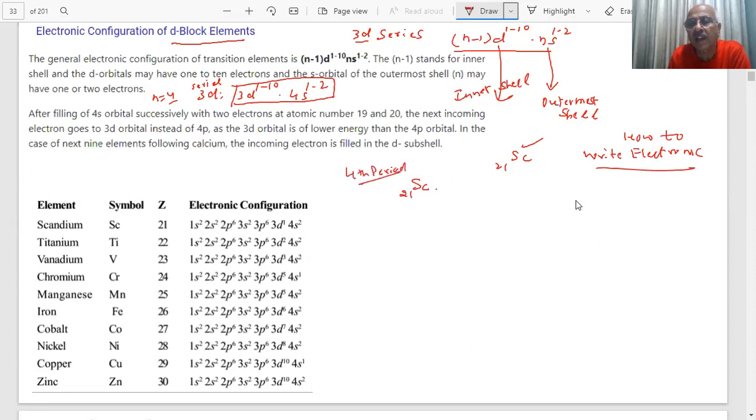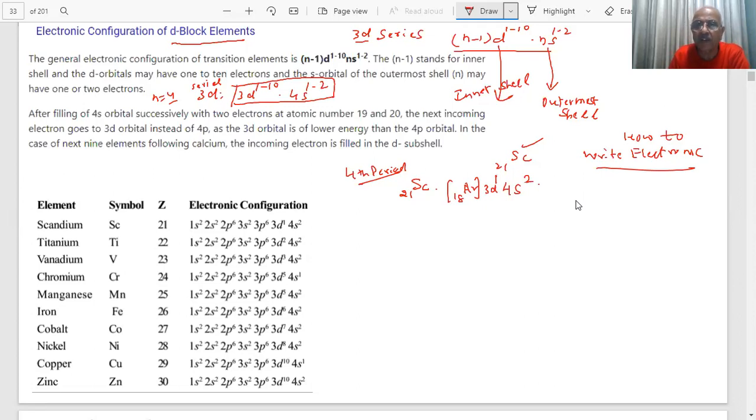Fourth period means the last shell will be 4. The general electron configuration we have written is 4s2. And what is the noble gas before it? Argon, 18. That is a noble gas. 18 plus 2, 21 is left. That will go in the 3d. So this will be the electron configuration of scandium.